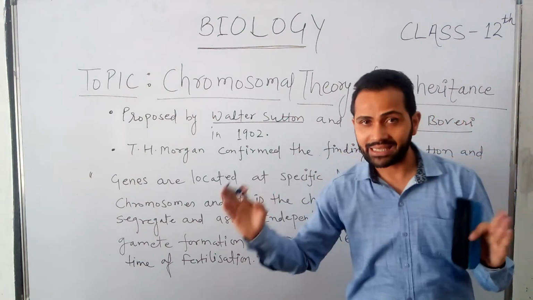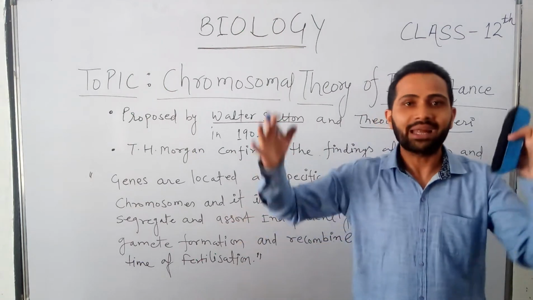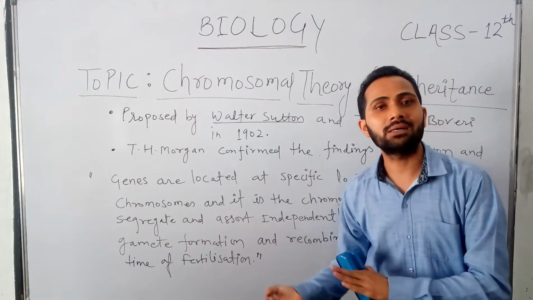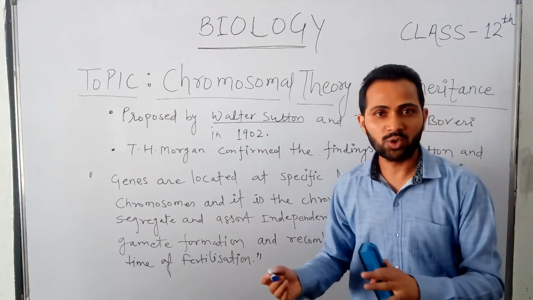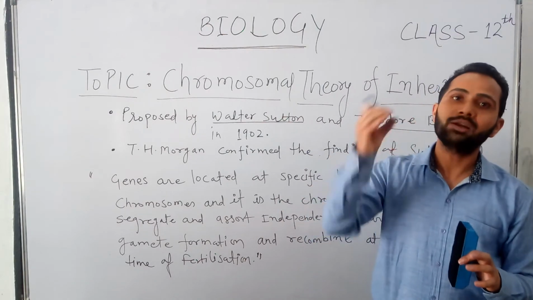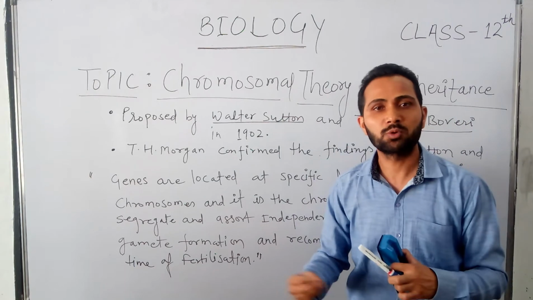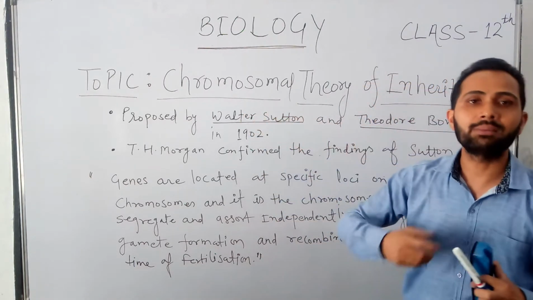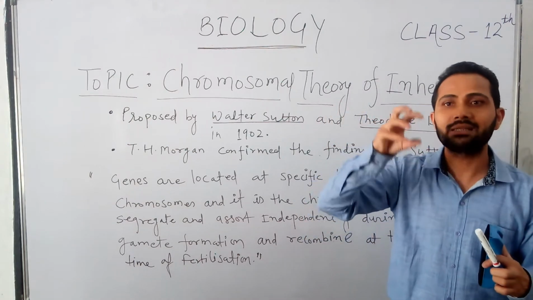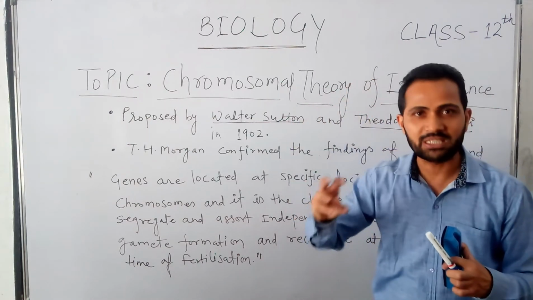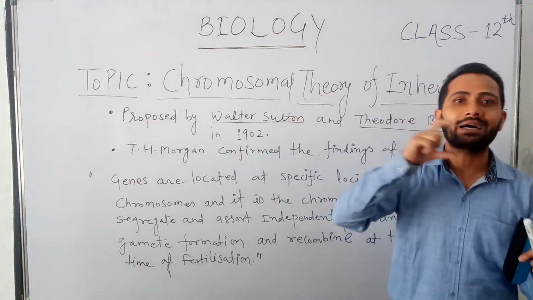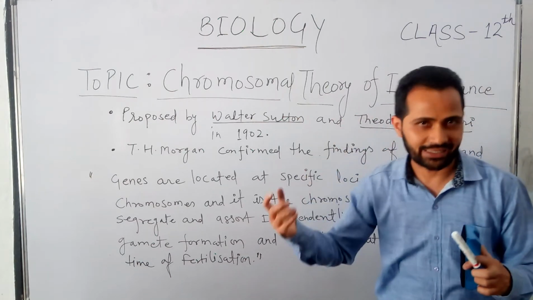They separate and segregate at the time of gamete formation, and again they are recombined at the time of fertilization in the zygote. So in this theory, genes are also important, but they are located on chromosomes. These things were proved by Sutton and Boveri by their findings. Chromosomes are present in a specific place in a cell which is called the nucleus, and on chromosomes genes are present which control different characters.